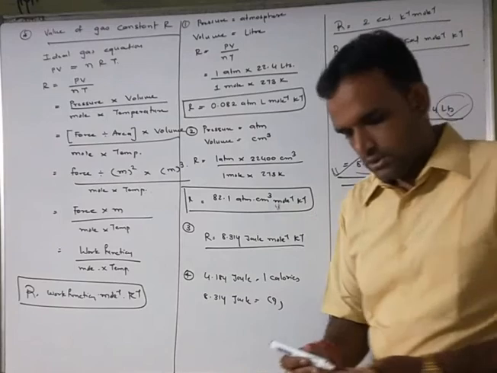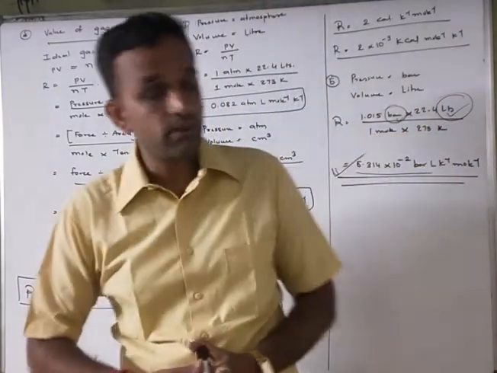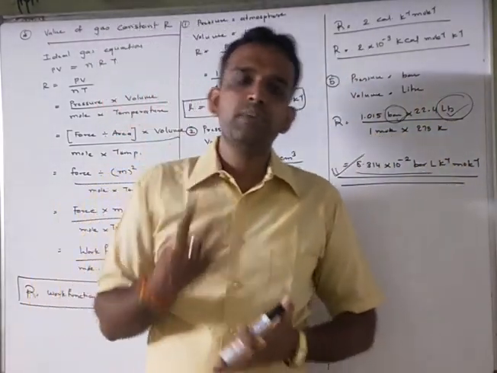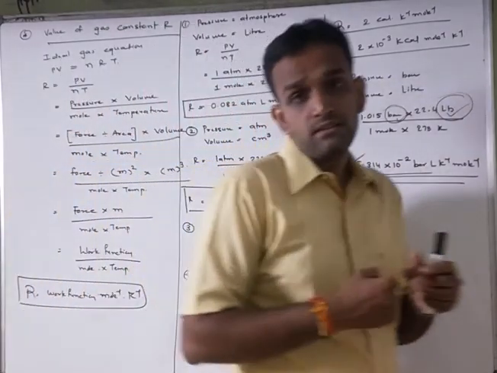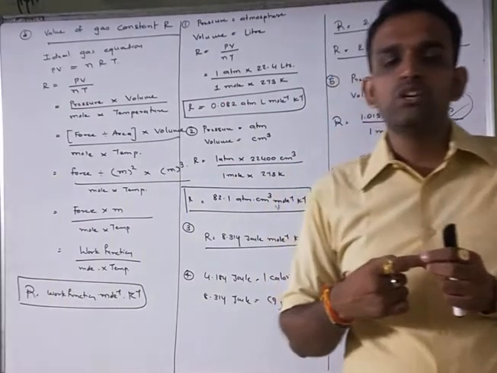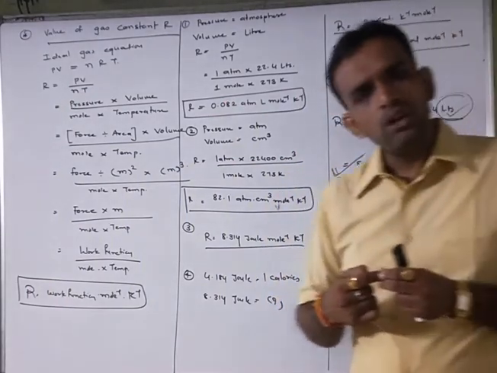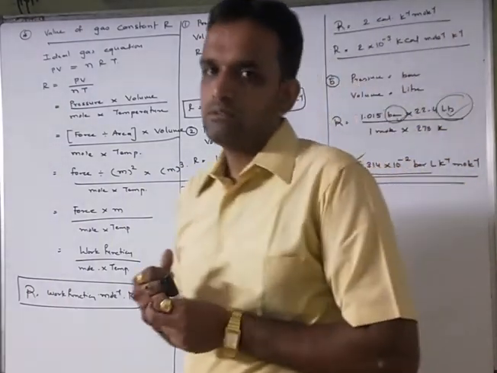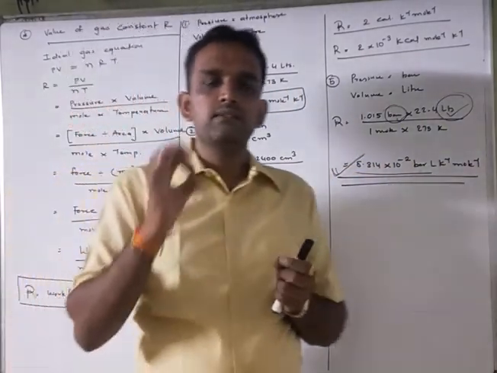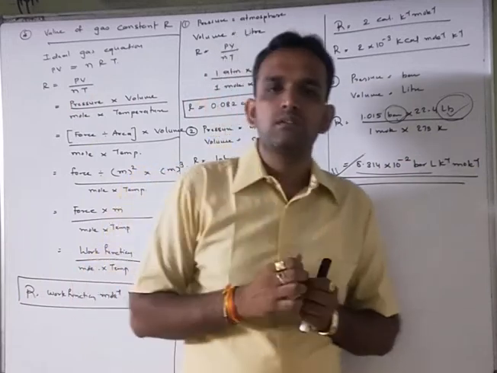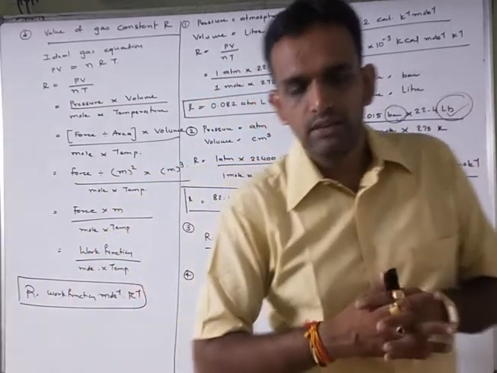So here we have completed the 4 different topics which we discussed today. First one that we discussed is the standard temperature and pressure. Now you all know what standard temperature and pressure is. Standard temperature means 0 degree Celsius, or you can also say 273 Kelvin.